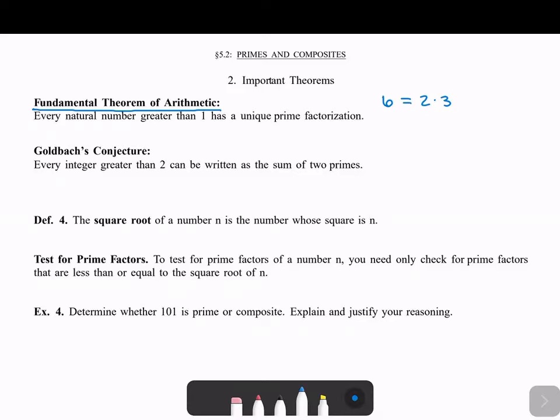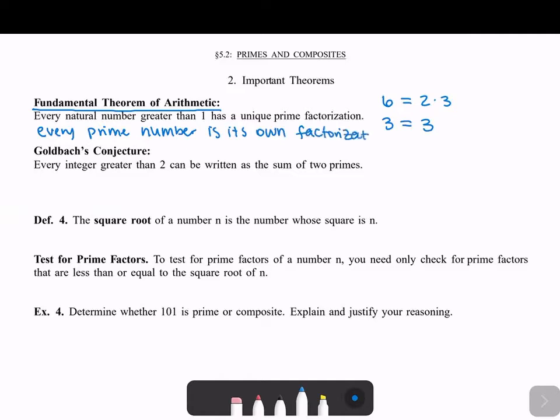But one thing to note, if your number is prime, so 3, is its own prime factorization. So this is just 3, which is kind of odd to just write it as 3, but every prime number is its own factorization.